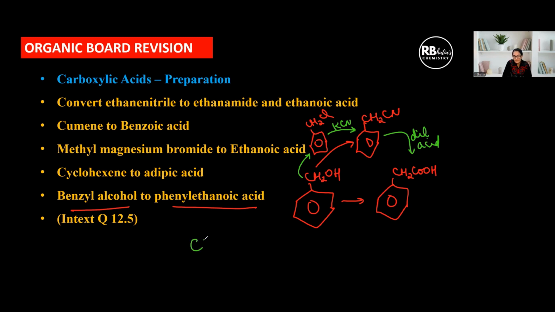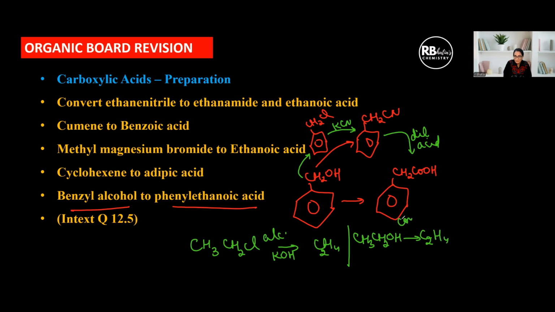And another common mistake that children tend to make is if you want to convert ethyl chloride to ethene, you have to use alcoholic KOH. Halides to alkene is alcoholic KOH, but if you want to convert alcohols to alkene, it has to be concentrated sulfuric acid. Remember, to dehydrate, to remove water, concentrated sulfuric acid is required. This is one common mistake children make, so please keep this in mind.